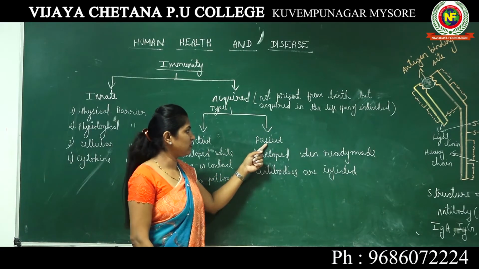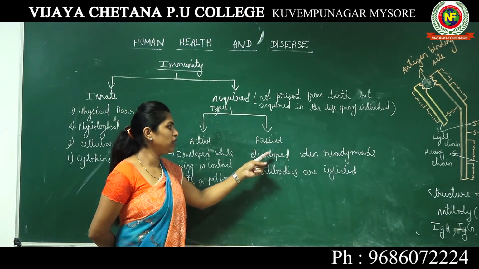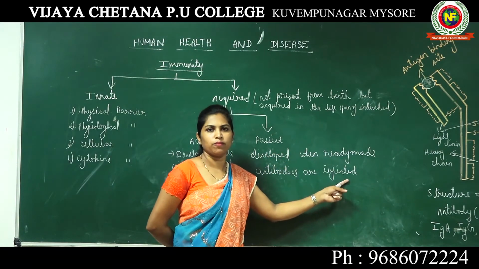Okay, so passive immunity is also a type of immunity, but this immunity is developed in your body when ready-made antibodies are injected.